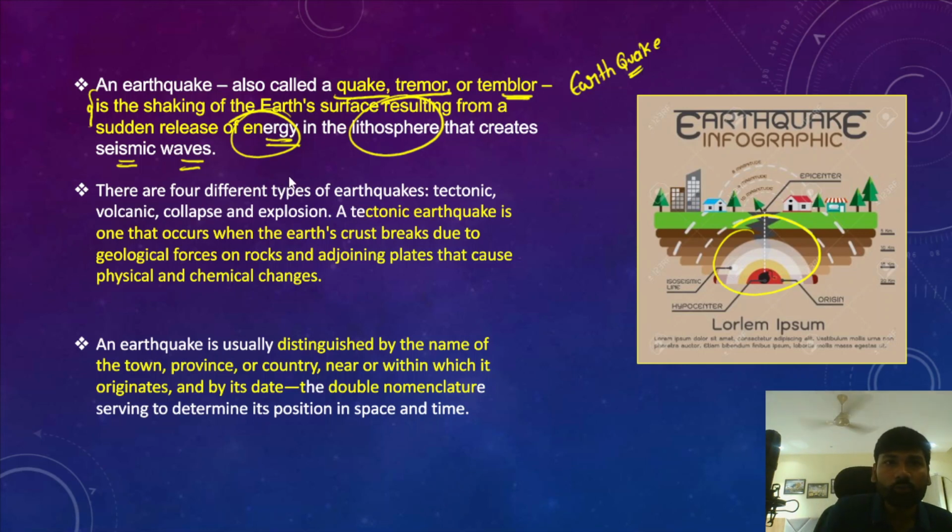However, there are 4 different types of earthquakes. What are those 4 different types? The first type is a tectonic origin earthquake, and second type is a volcanic origin, third collapse and explosion. So all these factors contribute to the formation of earthquakes. For example, if any explosion took place, that could result in sudden shaking of earth's surface.